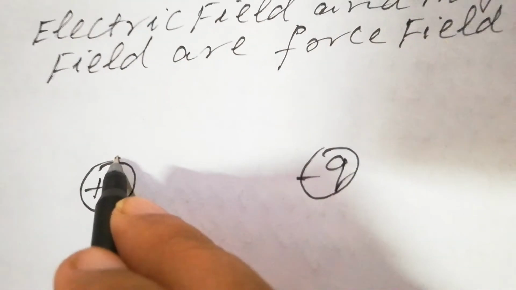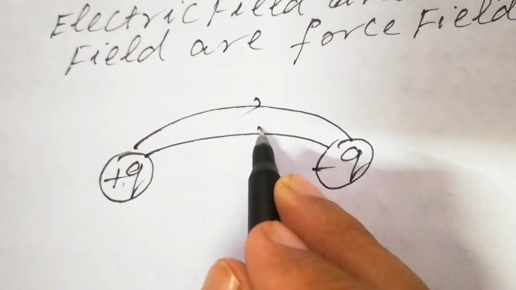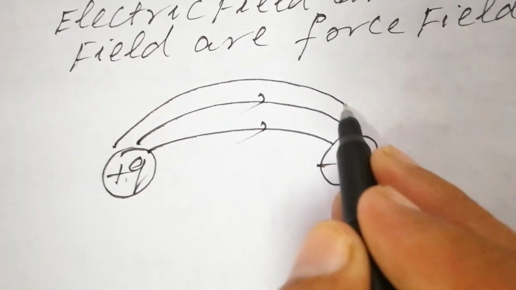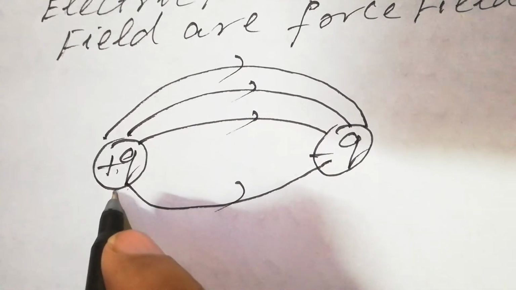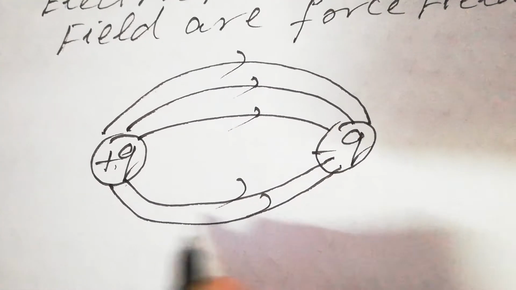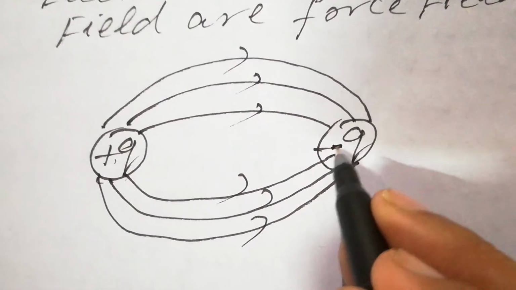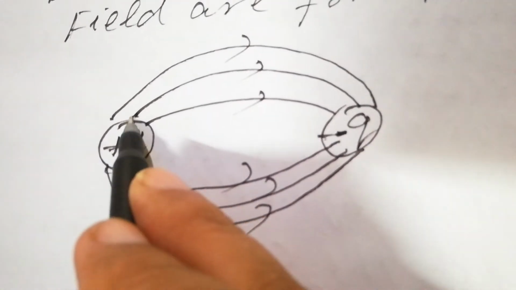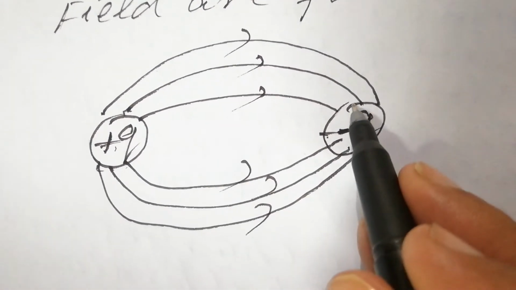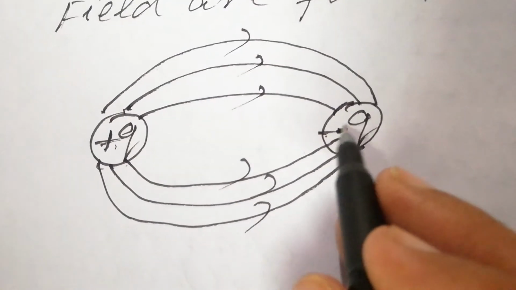The electric field lines start from positive charge and end on negative charge. They terminate on this side, on the negative charge.